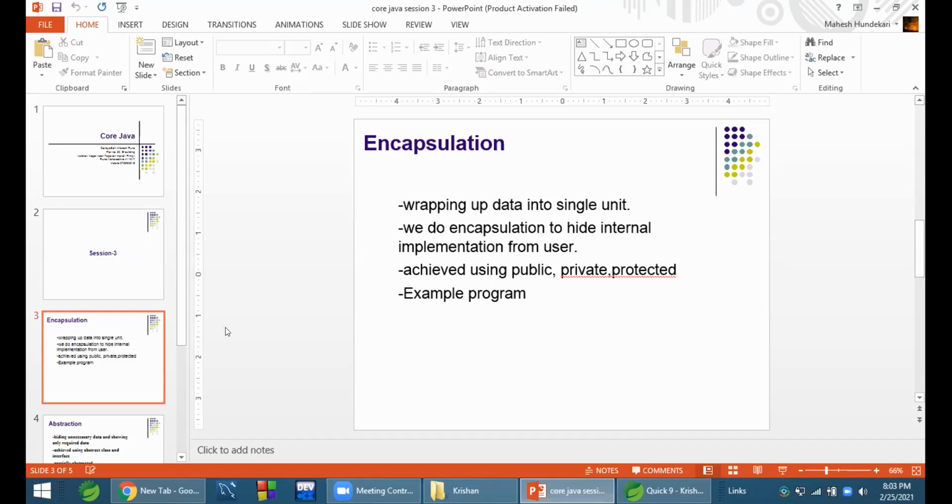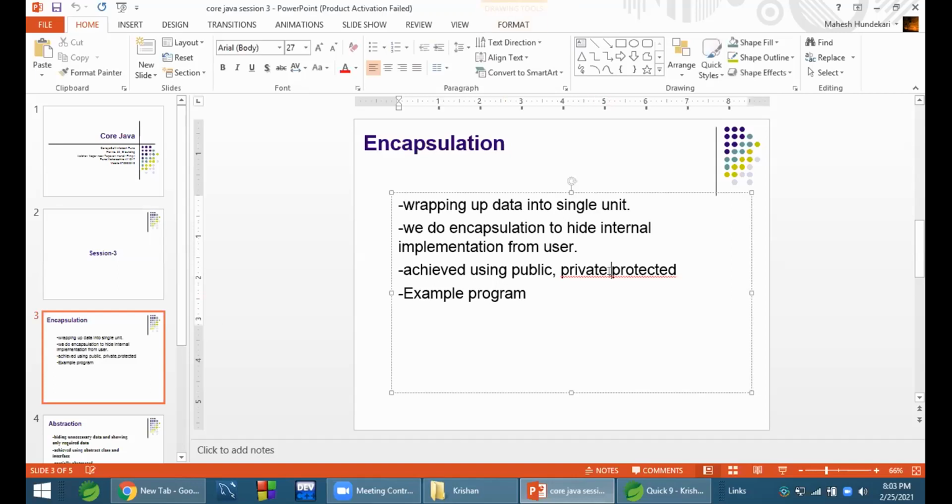These have predefined meaning. Keyword means which has predefined meaning in Java. Public means accessible everywhere, private means within the class, and protected we will see in a program. One more scope is there, the default scope. If we don't specify public, private or protected, then it becomes default scope. That also we will see in a program.